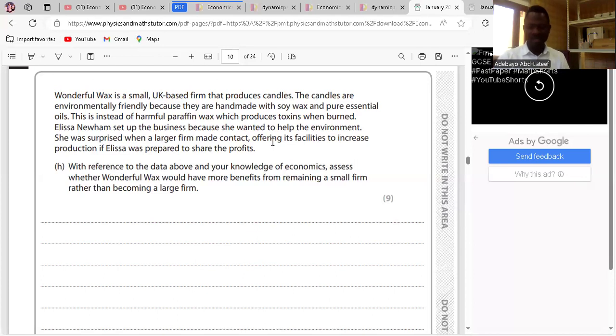Do you understand? The third point about not being ideal to be small is that a large firm may be able to compete with new firms set up to sell environmentally friendly candles. If you are a large firm, whichever business comes into the industry, you'll be ready for it. But a small firm won't be able to figure it out, and as a result, might even close down. Clear.